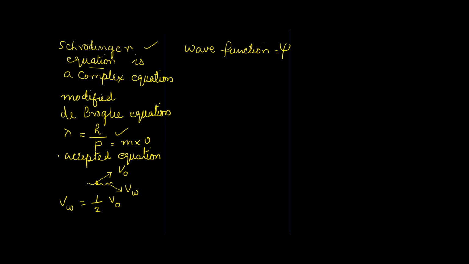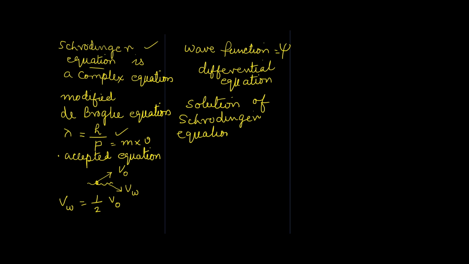His equation is called Schrödinger equation. We already said that it is a complex equation. It is a differential equation. You have heard all these terms in mathematics and also in physics. Solution of Schrödinger equation gives the wave function. Wave function of different electrons in an atom or molecule is different. We will see the mathematical representation of Schrödinger equation after we discuss all these points.